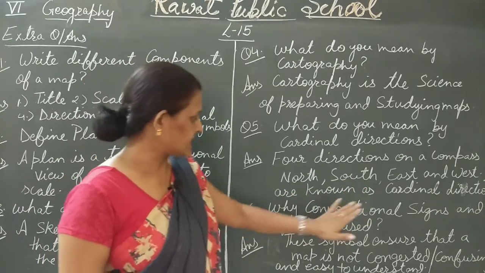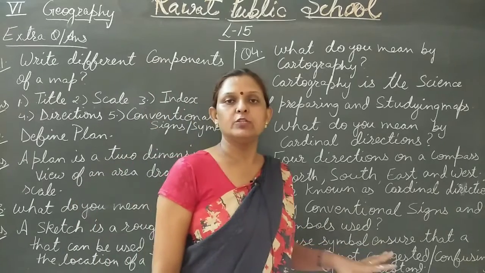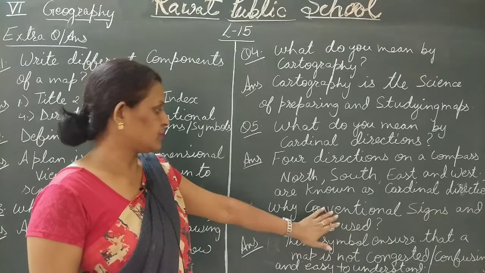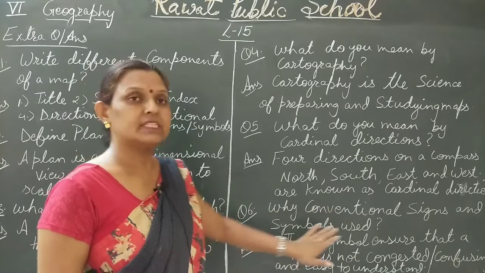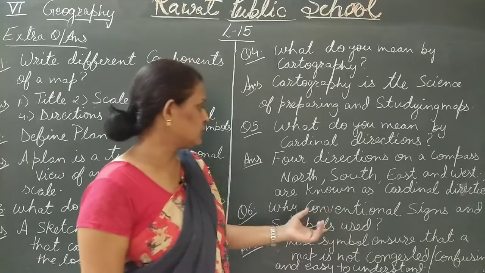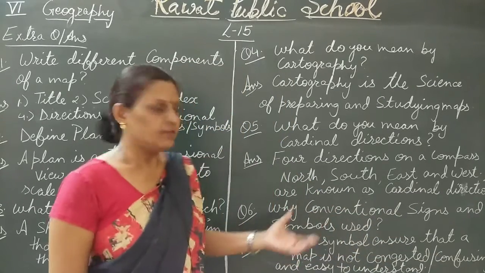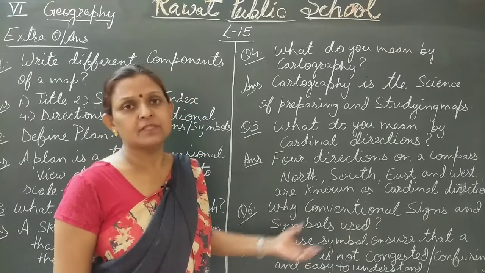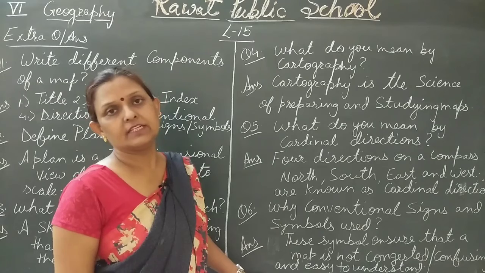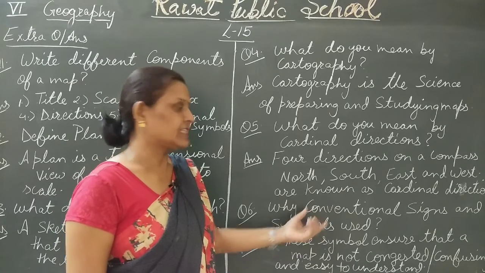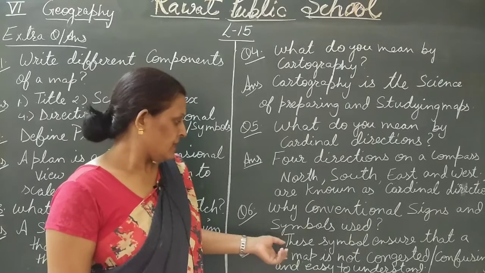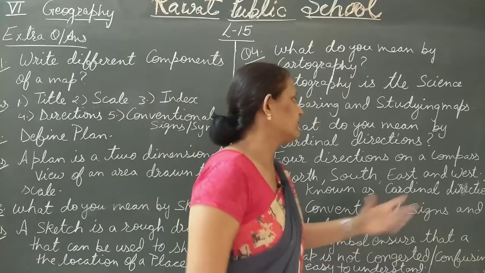Now why are conventional signs and symbols used? Why do we use these conventional signs and symbols? These symbols ensure that a map is not congested or confusing. By using these conventional signs and symbols, it makes maps which are not congested and not confusing. And next, it is easy to understand. So by conventional signs and symbols, it is easy to understand or read a map, and it also makes the map not look congested or confusing.